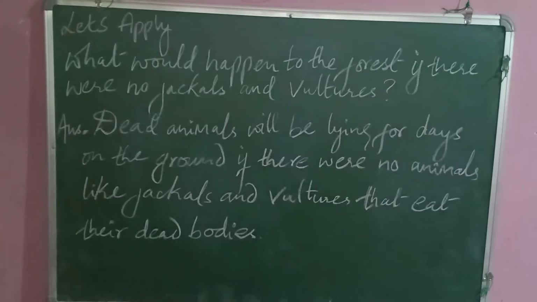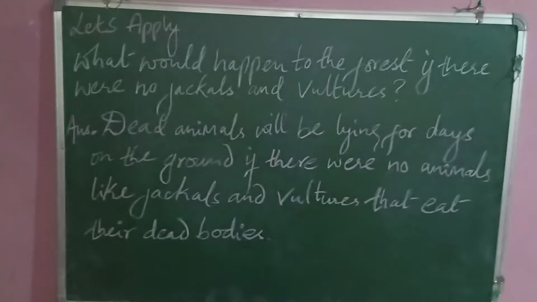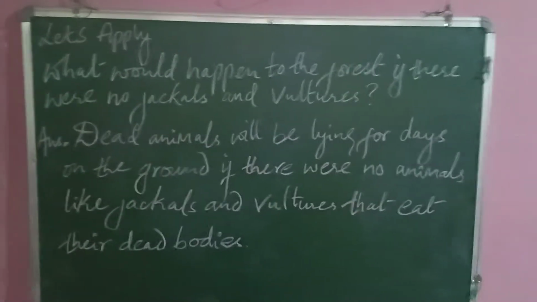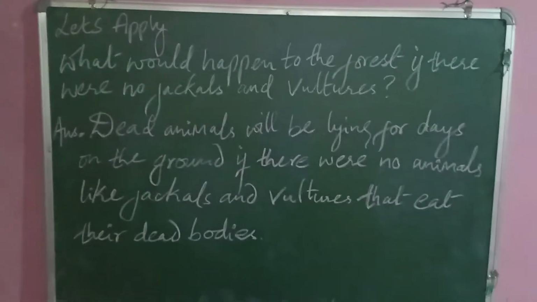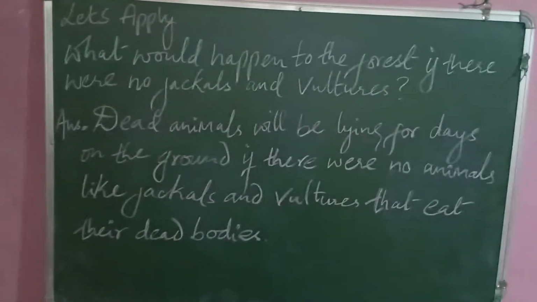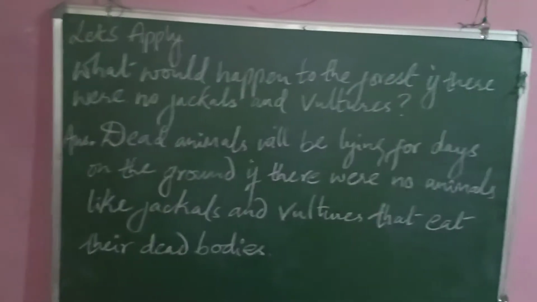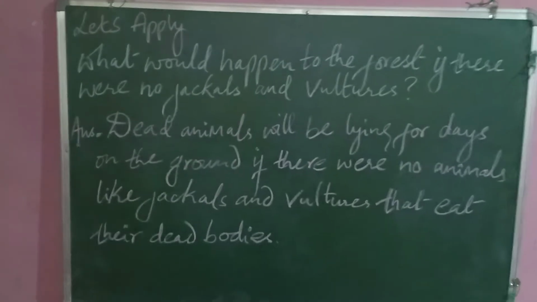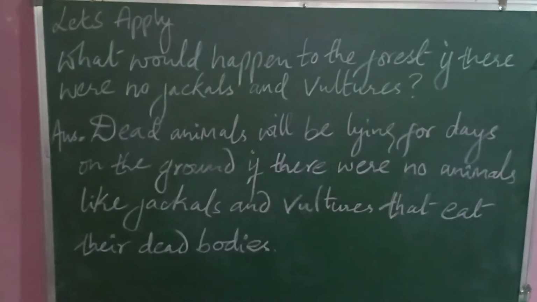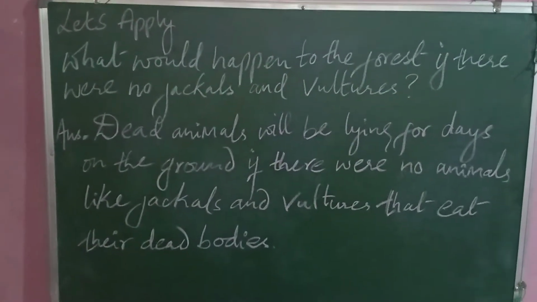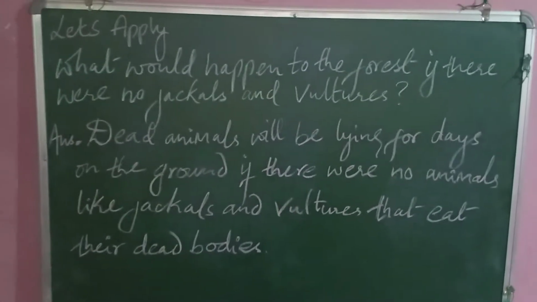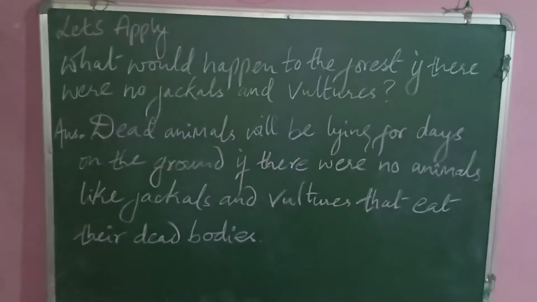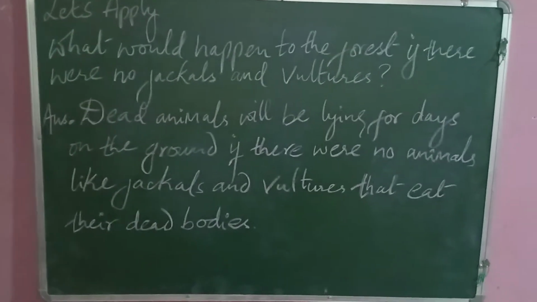Next question. So the next question is, let's apply. What would happen to the forest if there were no jackals and vultures? There is also a hint given. How would dead animals get removed from the forest? So your answer will be, dead animals will be lying for days on the ground if there were no animals like jackals and vultures that eat their dead bodies.